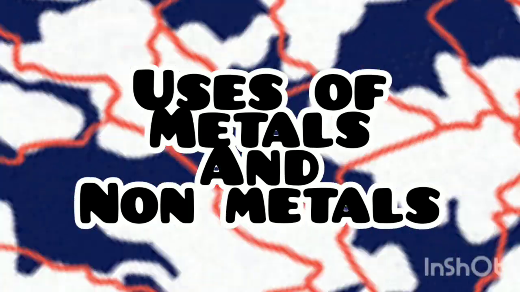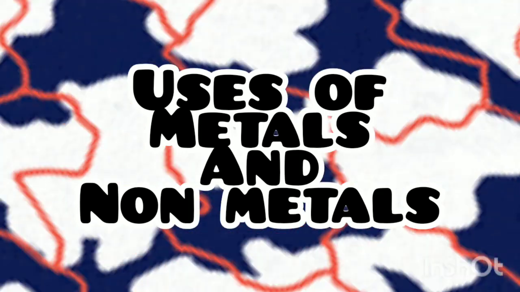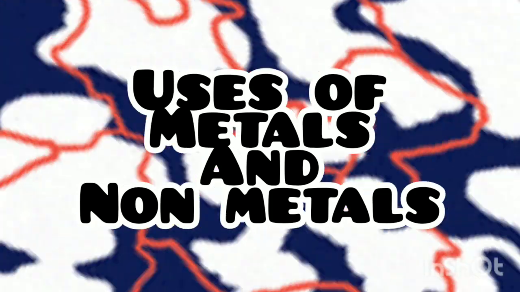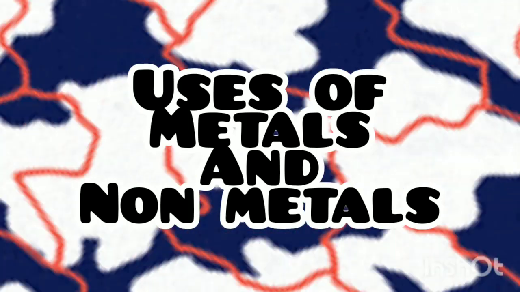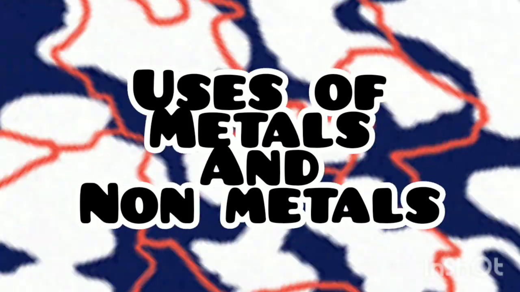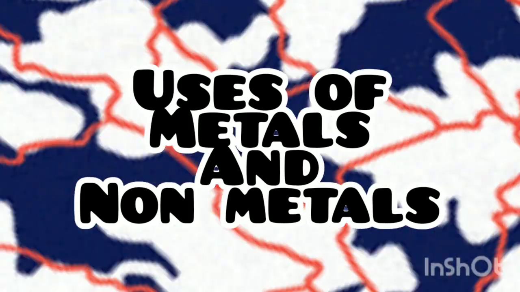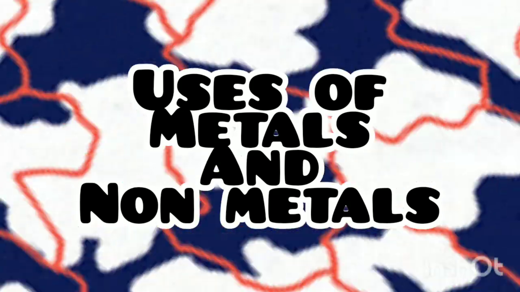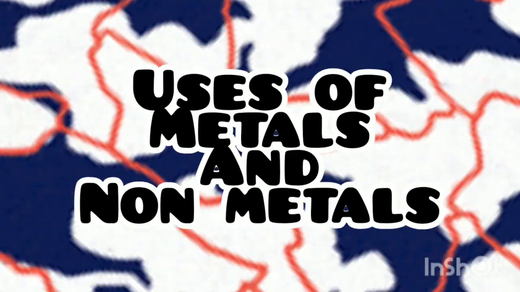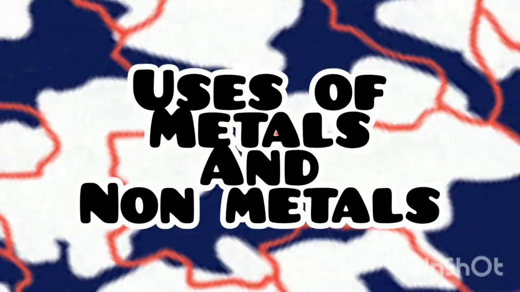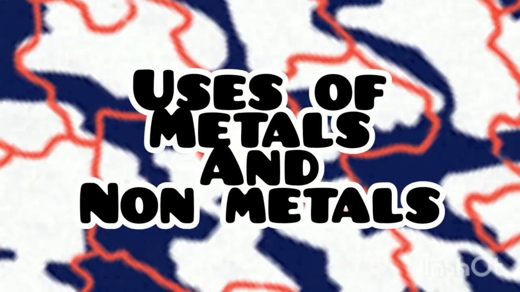Zinc is used in the galvanization process. Mercury is used in thermometers and barometers. Lead is used in car batteries. Gold, silver and platinum are used in making jewelry. Then non-metals such as diamond are used for cutting and drilling tools, and graphite is used as a good conductor of electricity. That's why it is used in zinc carbon batteries.